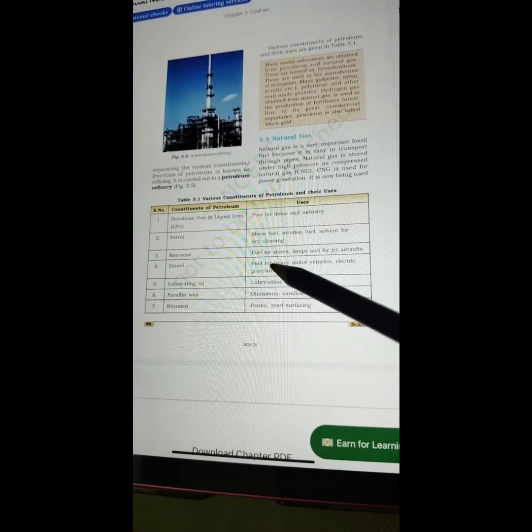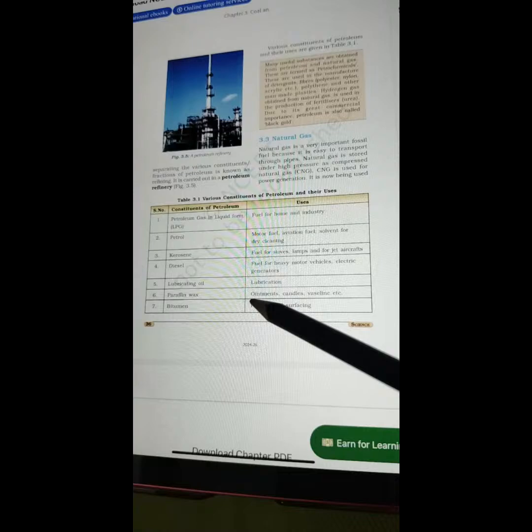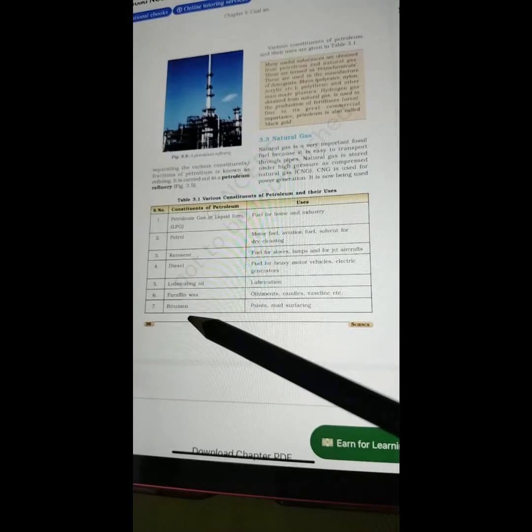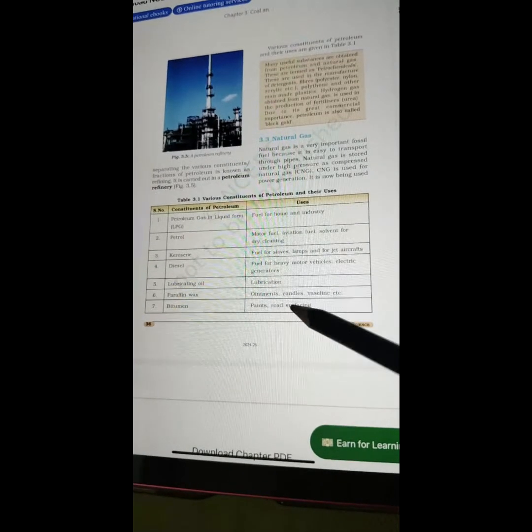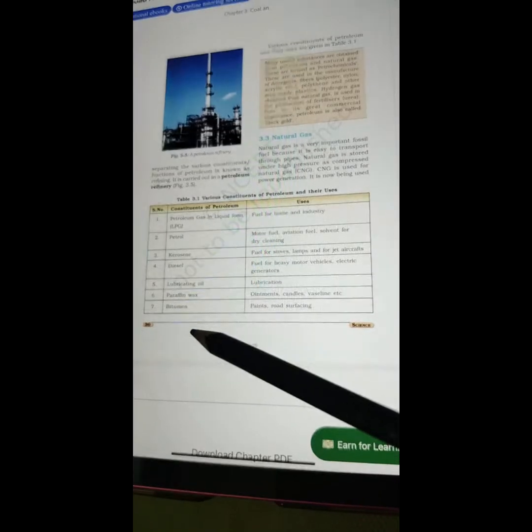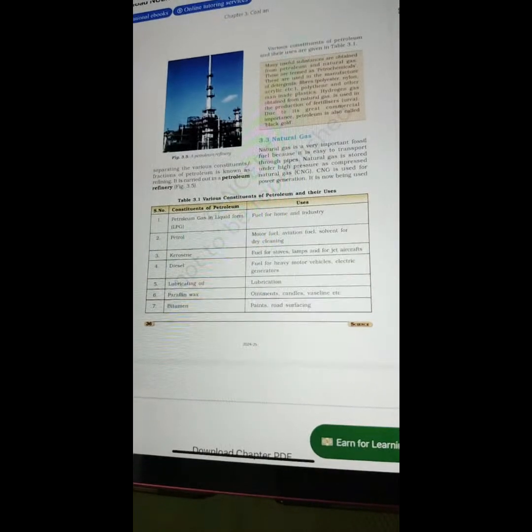Kerosene is used as a fuel for stoves, lamps, and for jet aircraft. Diesel is used as a fuel for heavy motor vehicles and electric generators. Lubricating oil is used for lubrication. Paraffin wax is used for ointment, candles, and Vaseline. Bitumen is used in paints, road surfacing, etc.